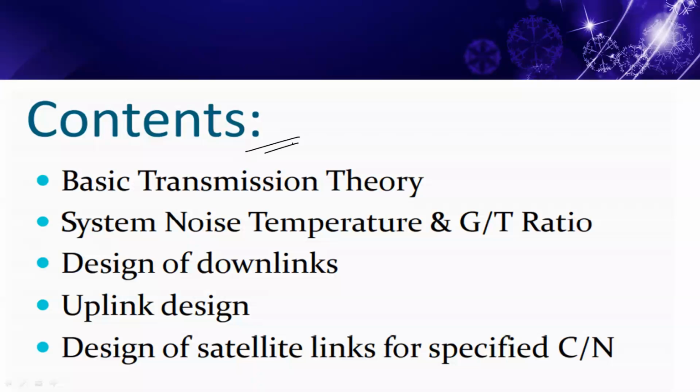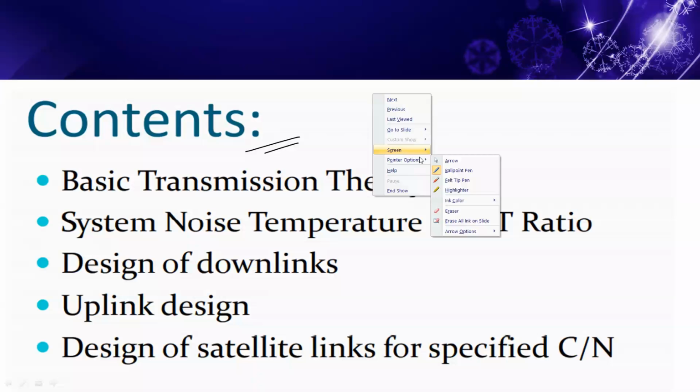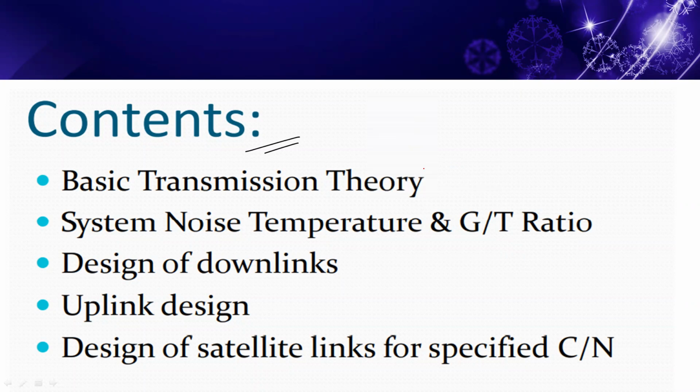So these are the basic contents available in our unit number 3. So basic transmission theory, system noise temperature, and how to calculate the constants.